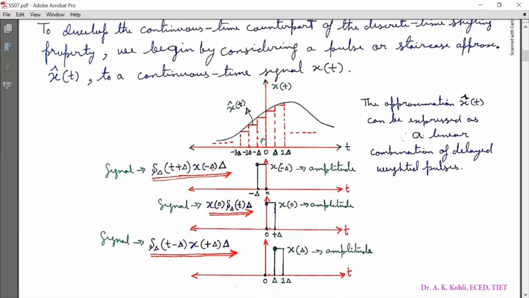Now look at this. There are different weighted pulses. First we will see this weighted pulse. It is represented as the signal delta with subscript uppercase delta of t plus uppercase delta, into x of minus uppercase delta, into uppercase delta. Look at its plot. The amplitude at this point is x of minus delta. So this pulse maintains the constant amplitude from minus uppercase delta to 0.